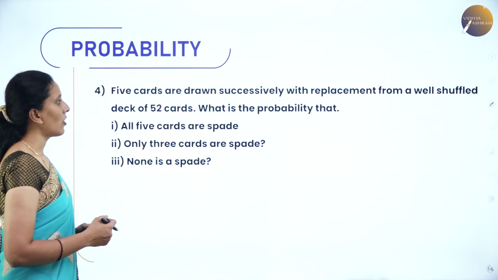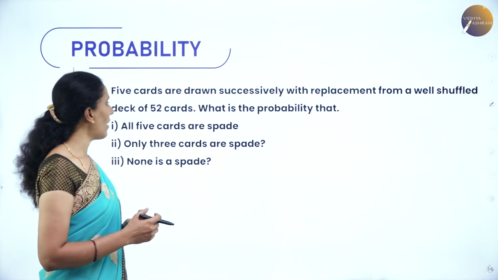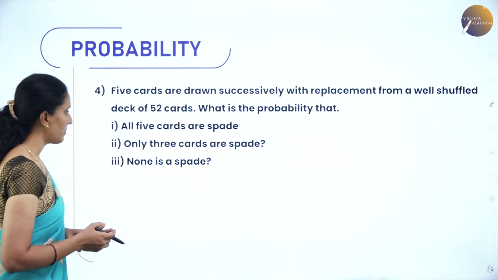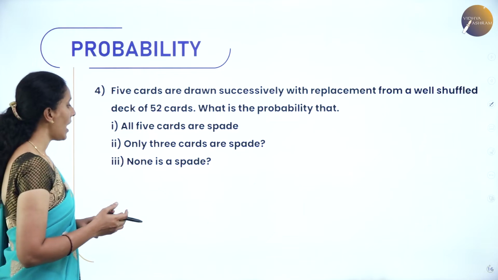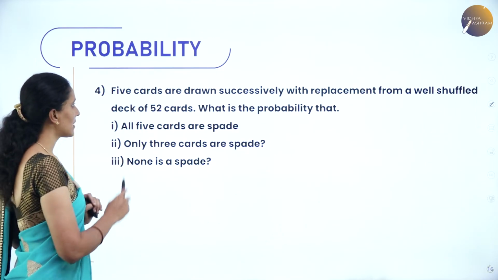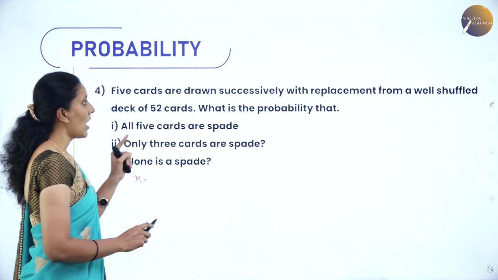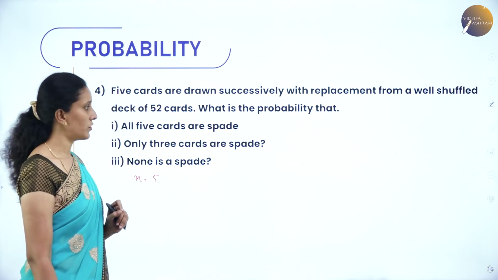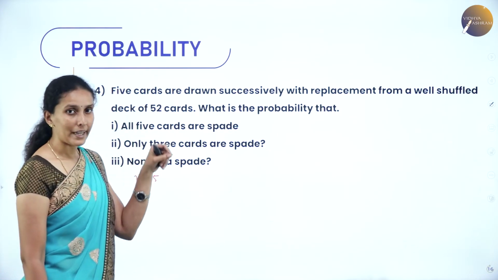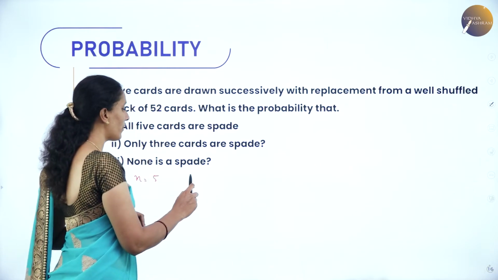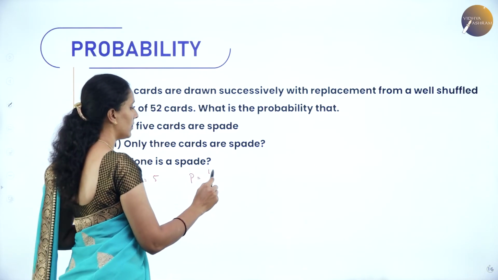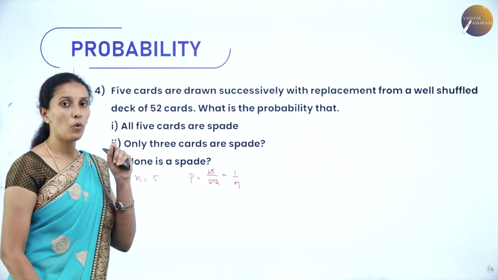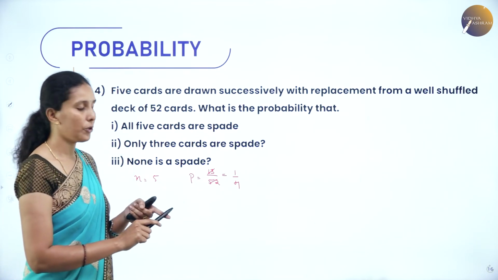Next, 5 cards are drawn successively with replacement from a well-shuffled deck of 52 cards. What is the probability that all 5 cards are spade, only 3 cards are spade, none is a spade? So first, n is equal to the number of trials, that is 5 cards. What is the probability of getting a spade here? The probability of getting a spade, I will take as 13 by 52. So when you cancel, it is 1 by 4. Why? Because we have only 13 spade cards out of a 52 pack of cards.